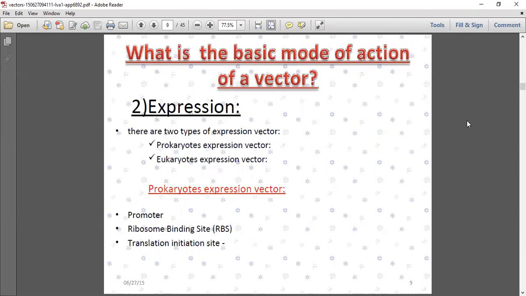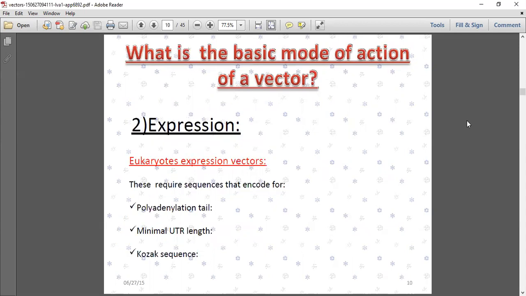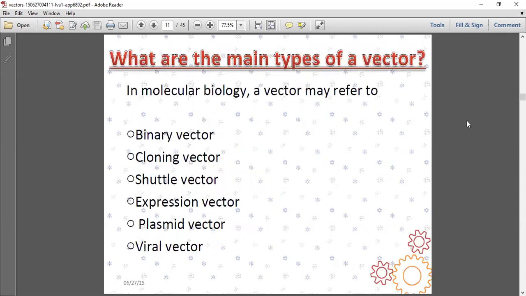So expression vectors are of two types: prokaryotic and eukaryotic. Prokaryotic expression vectors have a promoter, then ribosome binding sites, then translation initiation sites. Eukaryotic expression vectors have transcription sequences that encode for polyadenylation tail, then minimal UTR length, then coding sequences.